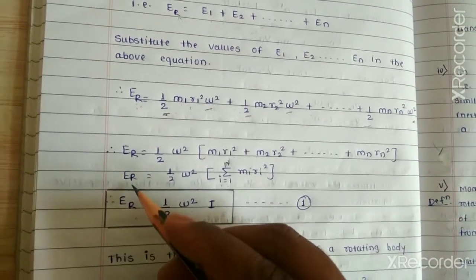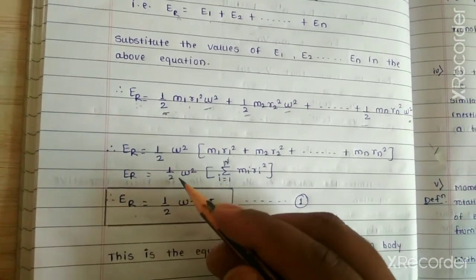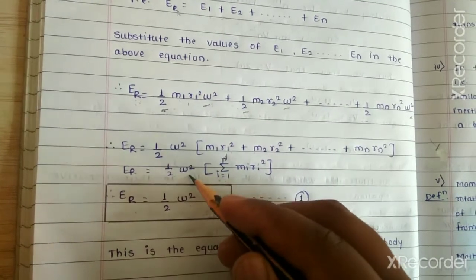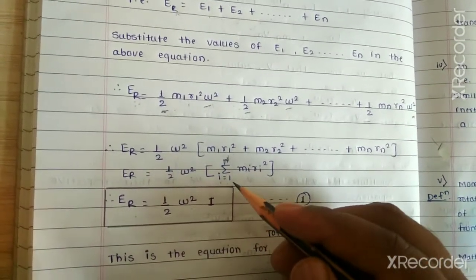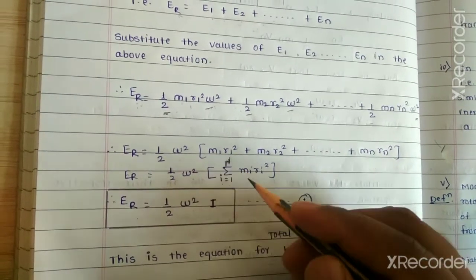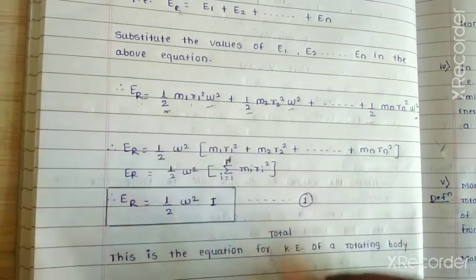Therefore, the total kinetic energy of the rotating body is equal to half into omega square as it is, into the bracket summation of i equal to 1 to n of MiRi square.